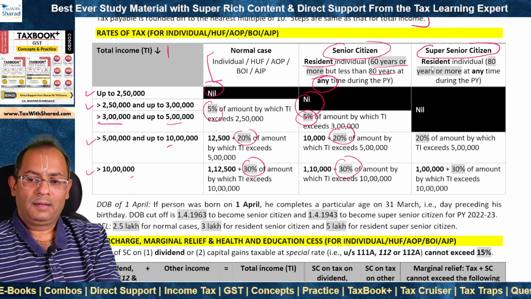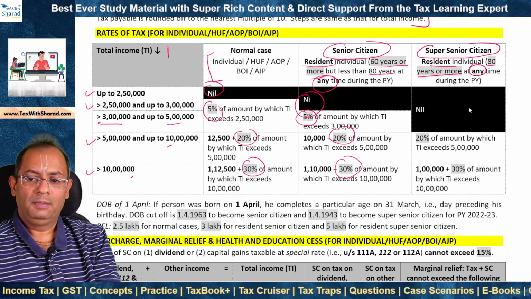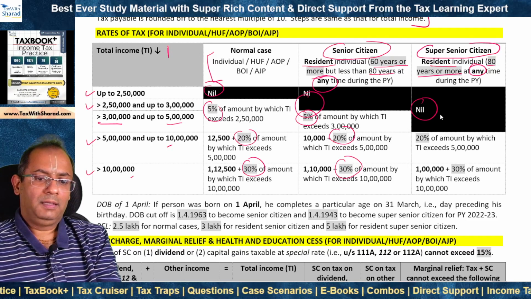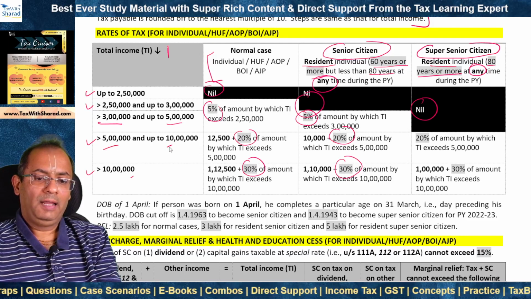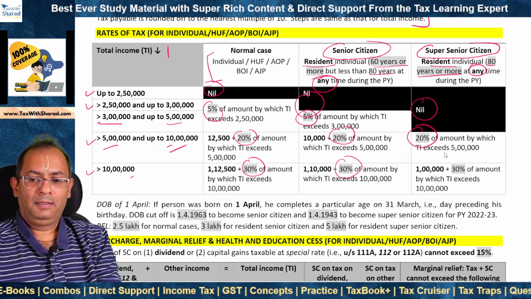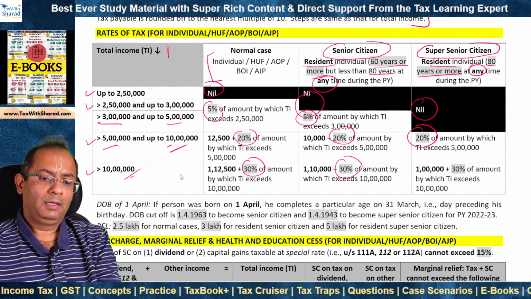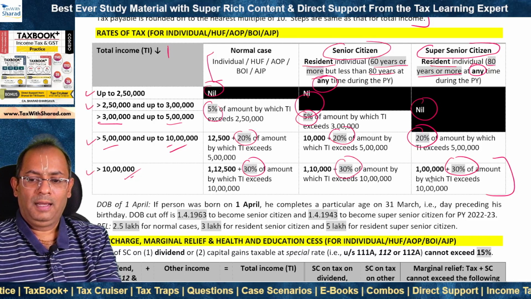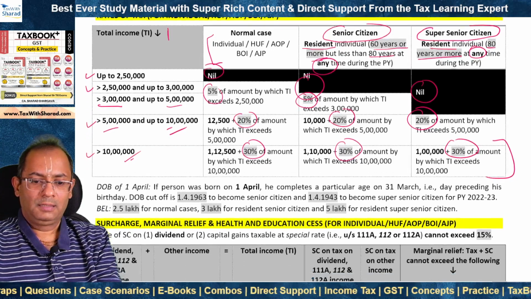Super senior citizen is a resident individual who is 80 years or more at any time during the previous year. In such case, the slab rate is nil for total income up to 5 lakh. Where total income is more than 5 lakh and up to 10 lakh, straight away we move to the slab rate of 20% and tax is equal to 20% of amount by which total income exceeds 5 lakh. Where total income is more than 10 lakh, then the slab rate is the highest rate of 30% and the tax is equal to 1 lakh plus 30% of amount by which total income exceeds 10 lakh.